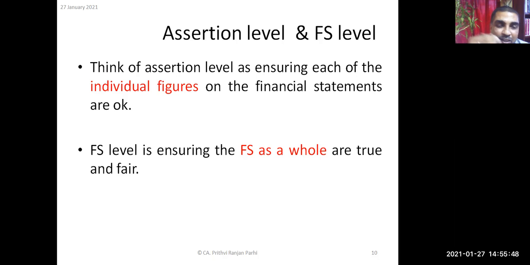When you're talking about the financial statement level, this again means applying certain procedures to ensure that the financial statement as a whole is showing a true and fair view.